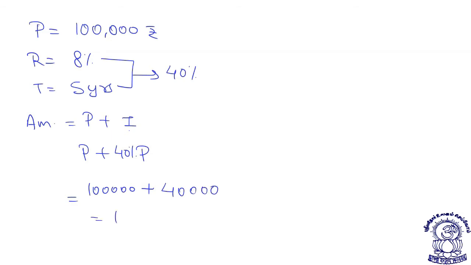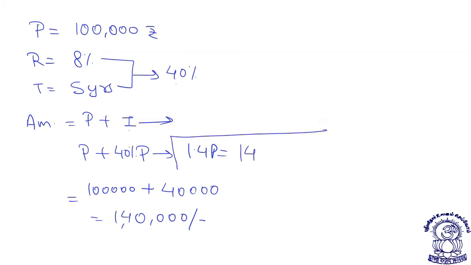So it will be 1,40,000. Any person could easily tell 40% of 1 lakh means P plus 40% of P, that is 1.4P. 1.4P also you can directly say 1,40,000. That way also you need not solve these sort of questions. Just try to solve the way I am telling you.